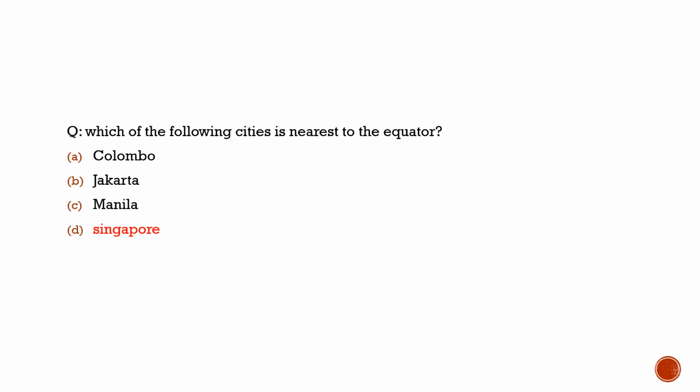As you know, currently we are discussing world geography, and the question which was asked in 2007 is: which of the following cities is nearest to the equator? As highlighted here, it is Singapore, only 200 kilometers away from the equator. So the correct answer to this question would be option D.